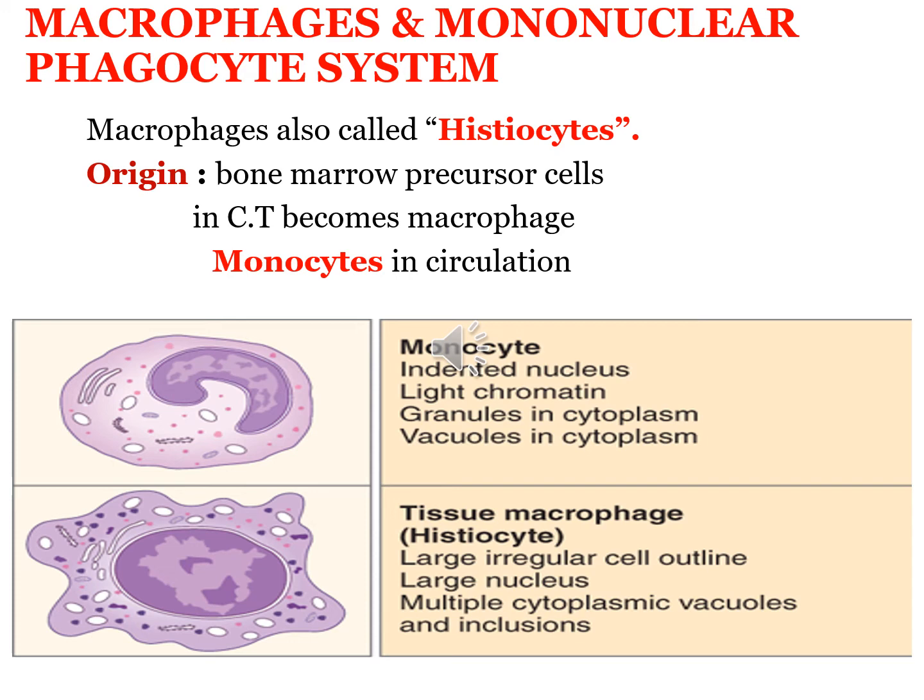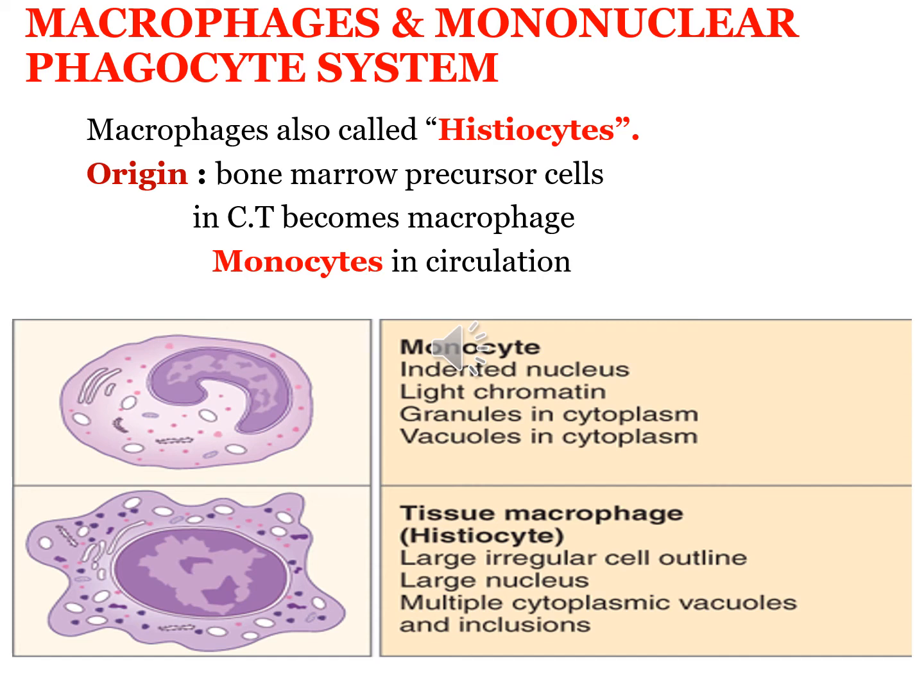The monocyte has an indented, kidney-shaped nucleus, light chromatin, granules in the cytoplasm, and vacuoles in the cytoplasm. While the connective tissue macrophages, also known as histiocytes, have a large irregular cell outline and numerous pleated outlines, which indicate their engulfing power. They have a large nucleus, multiple cytoplasmic vacuoles and inclusions.